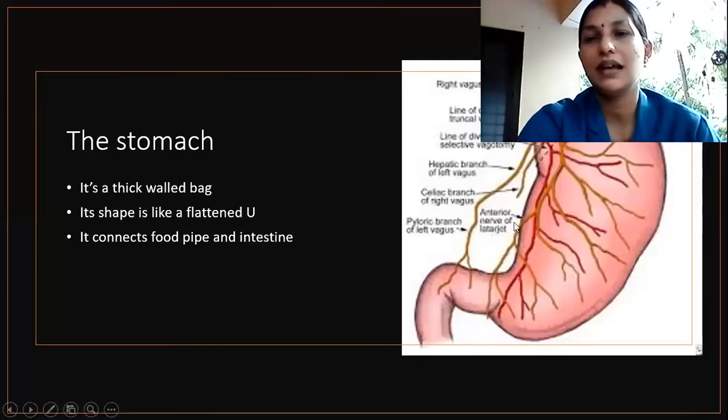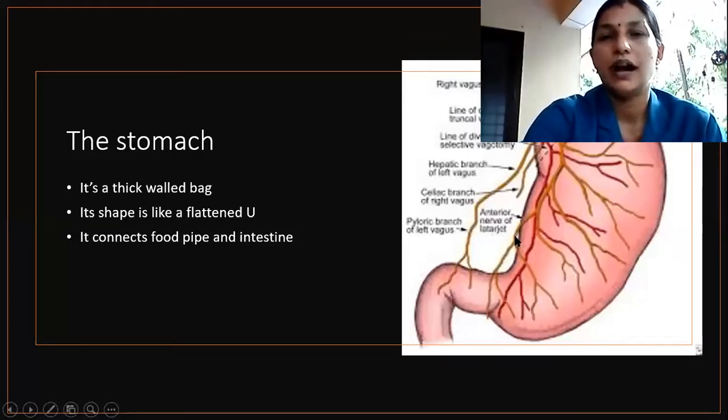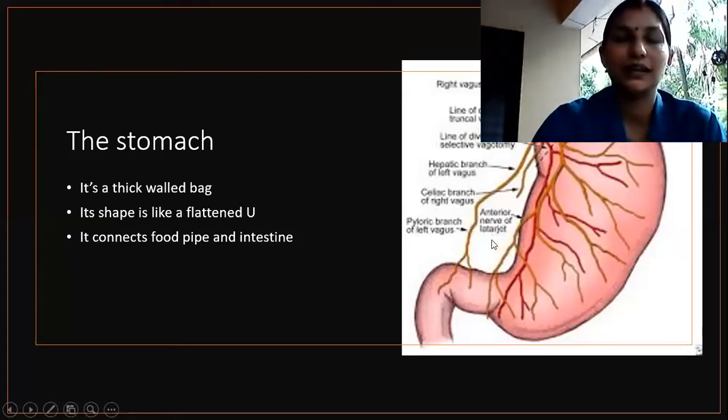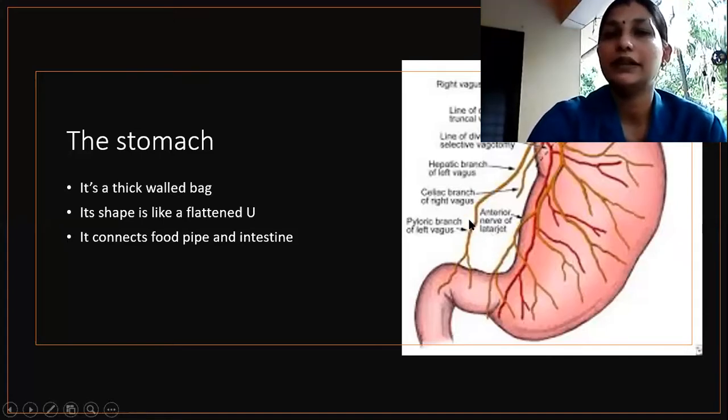So this picture was not there last class. I told you in your notes that there was no need to draw the diagrams. I think most of you have not drawn the diagrams. So this class we will be drawing the diagrams. I will tell you which diagrams you need to draw.